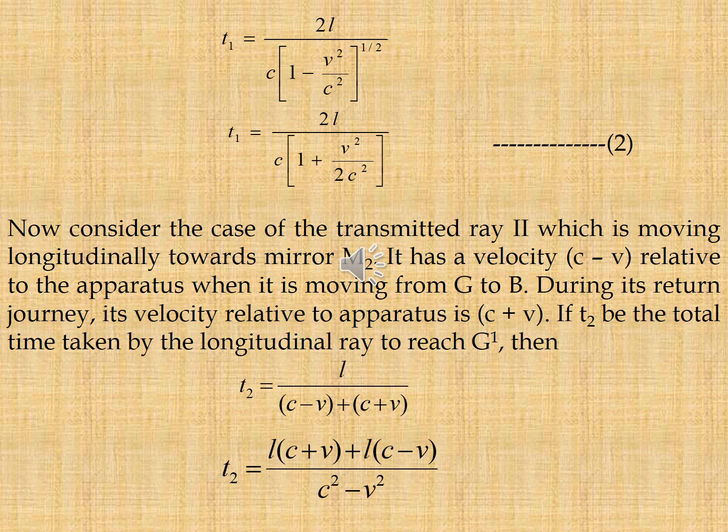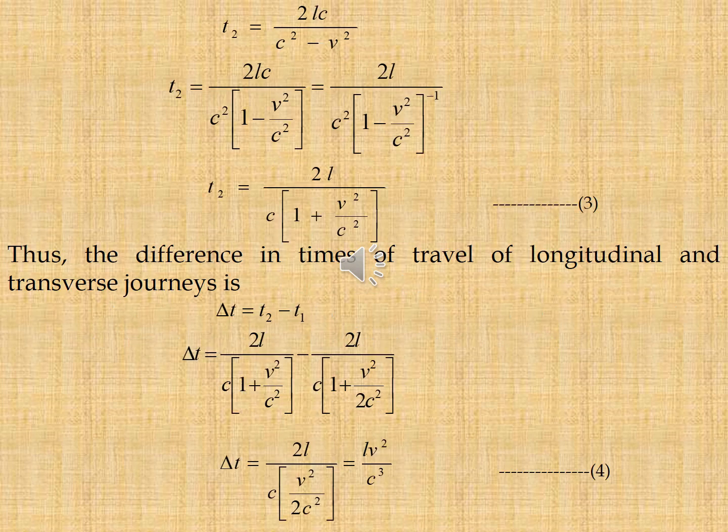During its return journey, its velocity relative to the operators is C plus V. If T2 be the total time taken by the longitudinal ray to reach G dash, then T2 is equal to L by C minus V plus L by C plus V. So T2 is equal to L into C plus V plus L into C minus V by C square minus V square. After solving the above equation by using the binomial expansion, T2 is equal to 2L by C into 1 plus V square by C square, that is equation 3.